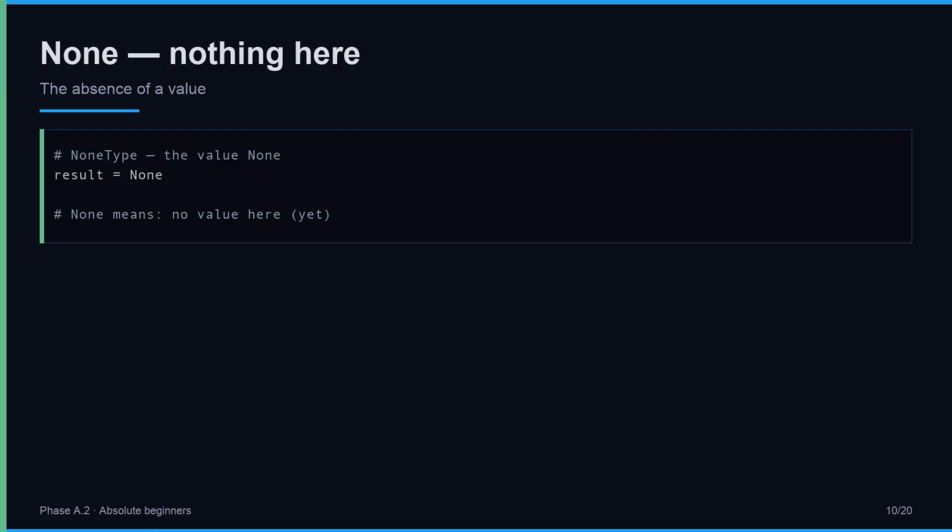You will see it often when a variable has been created but not yet given anything meaningful to hold. Think of an empty shelf. It exists, it is ready, but it has nothing on it yet. That state is None. Nothing, but on purpose.